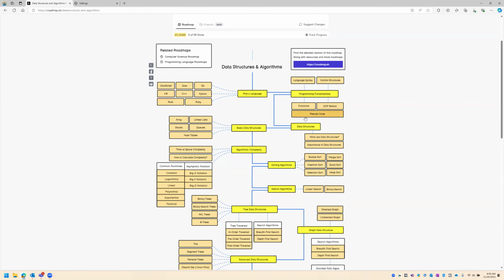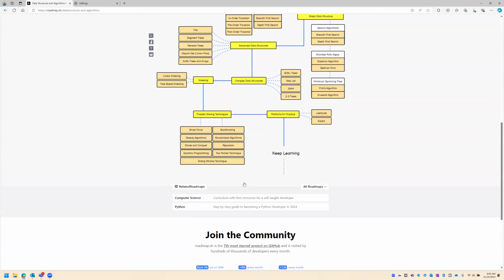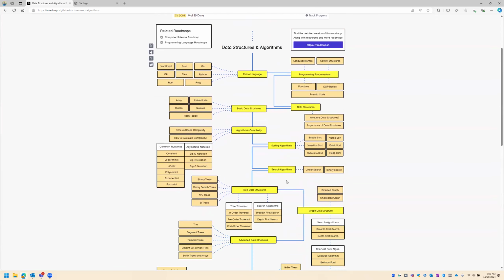These are programming fundamentals you should have already covered if you're coming to this data structures and algorithms series. The next step will be the data structures. So that's our starting point for this series. Here we need to understand what data structures are and the importance of data structures, things like that. This is where we will start from episode one, considering this is episode zero. I'm just going to go through the entire roadmap so that we will have a glimpse of the journey we are going to have in this series.